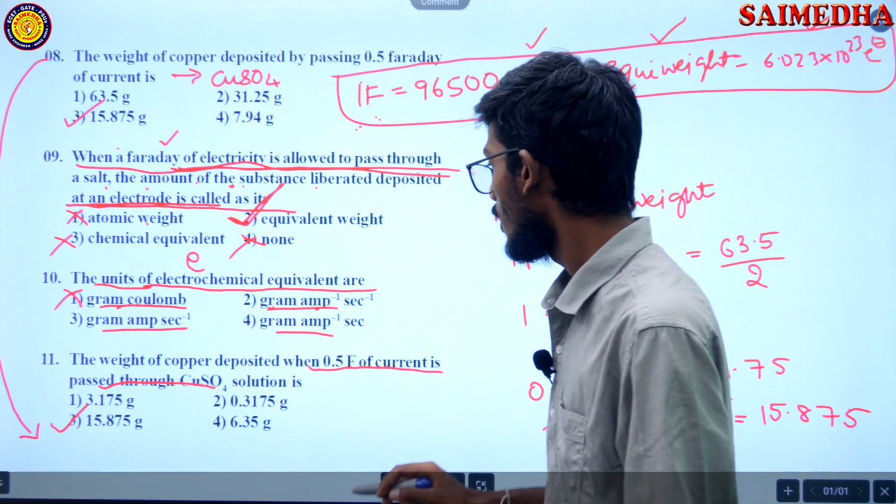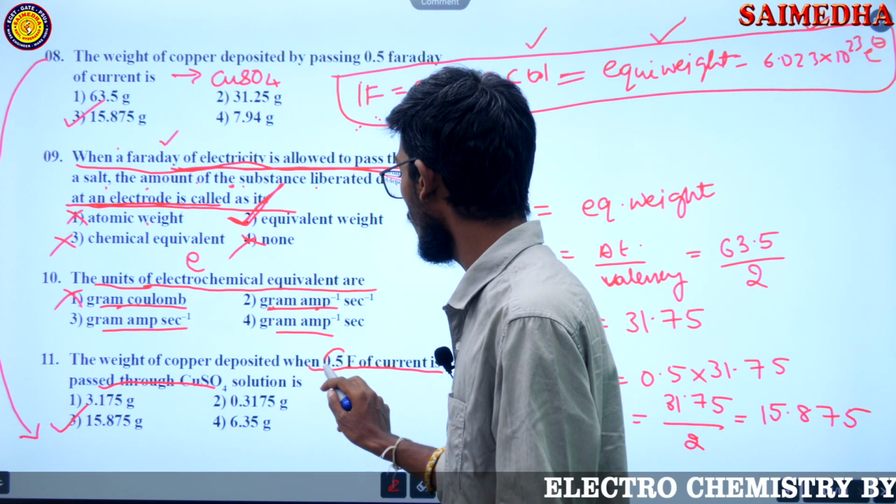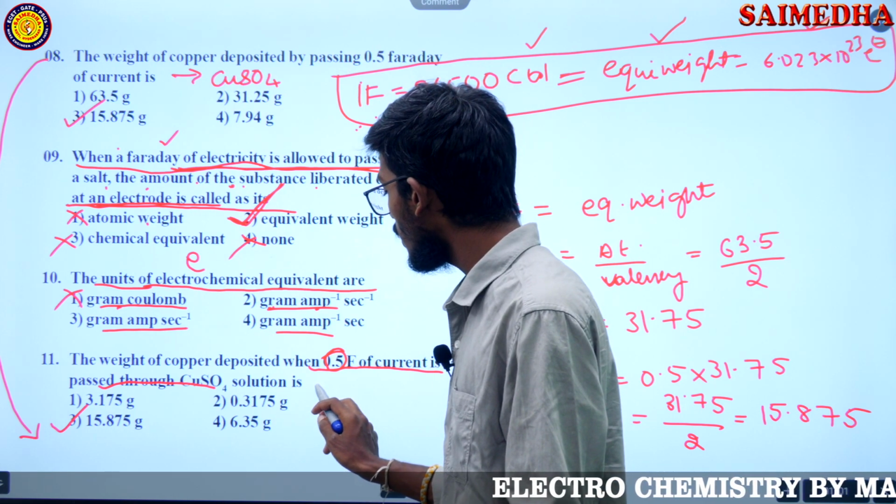Let us change the question. Let us take 0.25 Faraday.